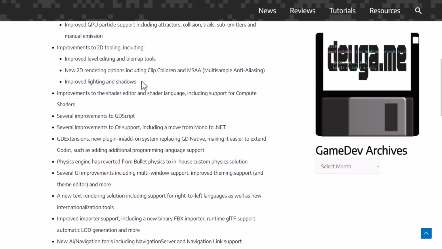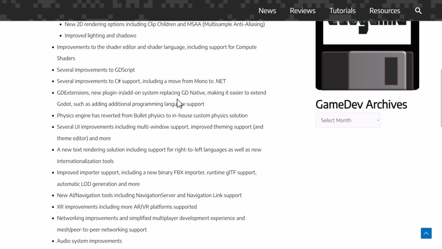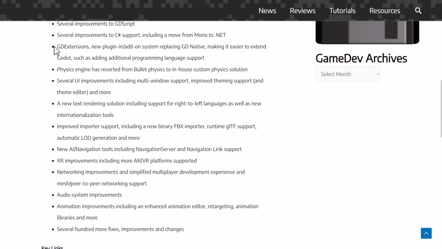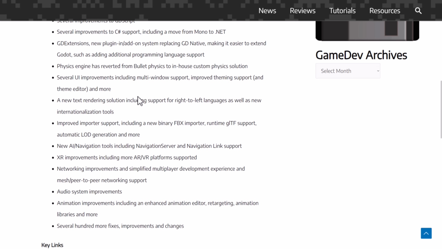Improvements to the 2D tooling as well, though some people would say that there were definitely some regressions when it comes to the tile mapping tools. That's why some people chose to stay on the 3.x series. GDScript got a ton of improvements in it, including being fully typed. Just generally, it became a more mature programming language over time. GDExtension took over for GDNative as the plugin mechanism of choice. Instead of what modules would do, you don't actually have to rebuild from code. So it allows you to do more complex, low-level integrated extensions for Godot without the nasty build structure. So that's GDExtension. That's kind of the future of Godot extensions here.